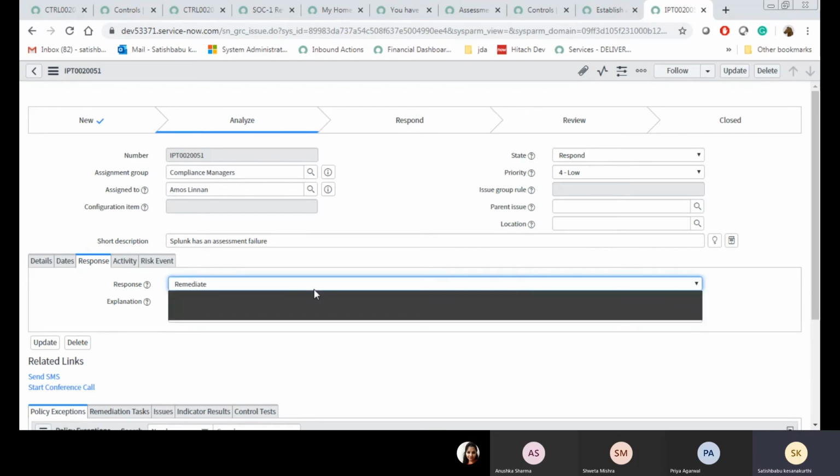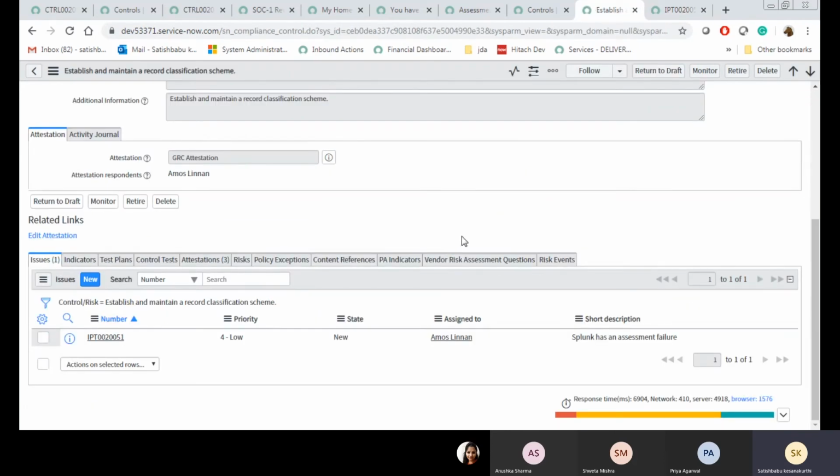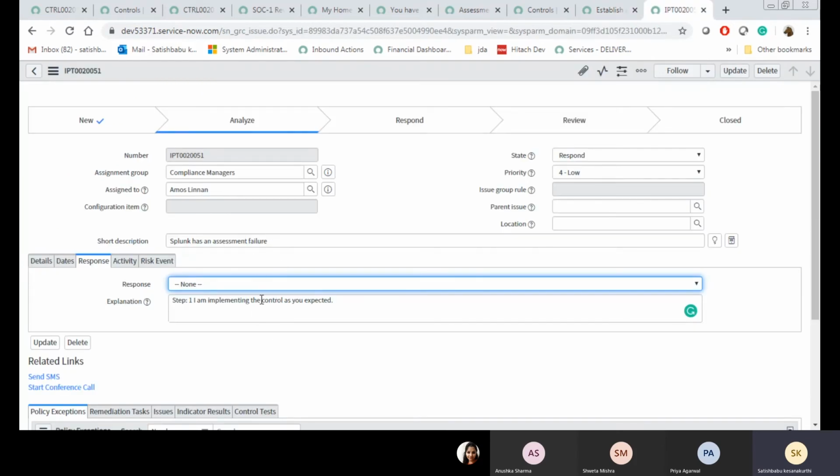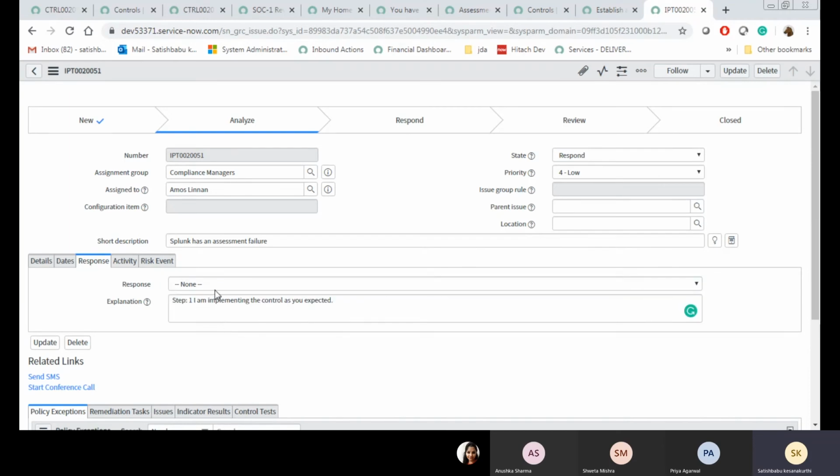When you select accept, you know that there is an issue, but there is no remediation method. It should be accept. We don't have any remediation method for mitigating that particular issue. At that time, you are going to select the accept option. Why are you selecting the accept option? You should explain it to the user.